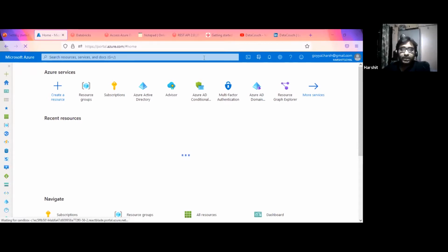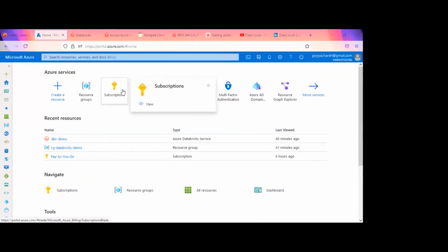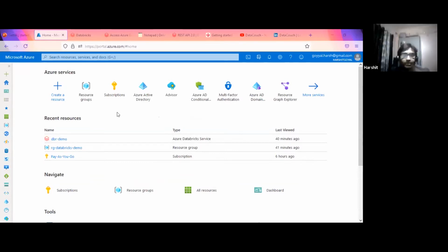Okay, so once we go to portal.azure, just to add on this, the first thing is we should have a subscription. The free account is a subscription. Just give me a sec there. I will cover how to create the Databricks cluster and how it works. I'm going to take an example of what we are doing in the on-prem environment in the Cloudera stack and how it has changed the life of a person, right?